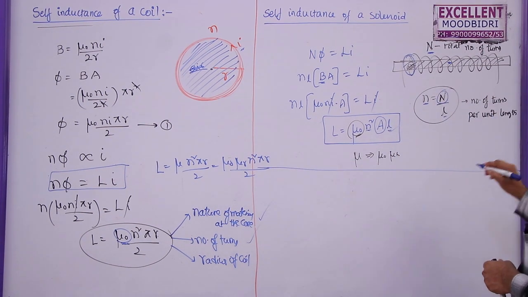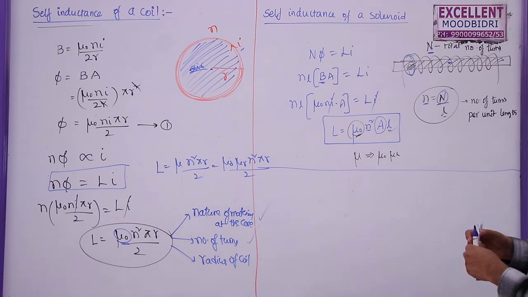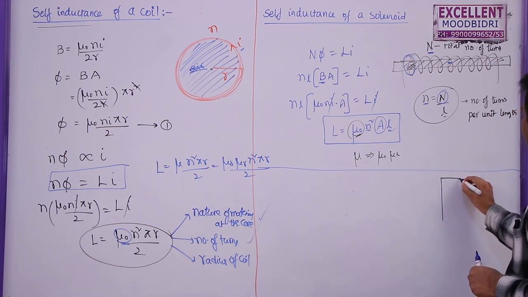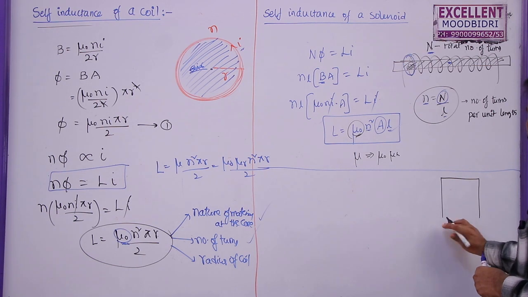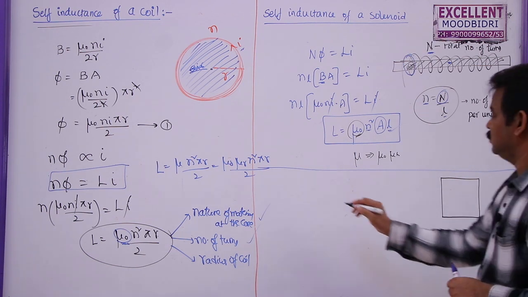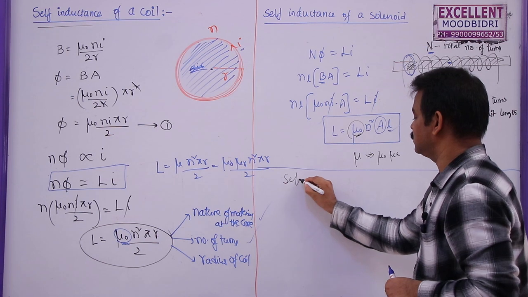Now, the next one, suppose you take one square loop here. So, self-inductance of a square loop.